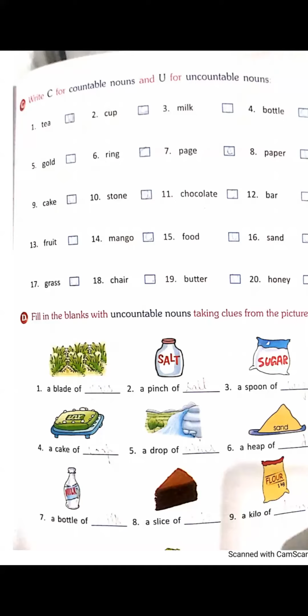Yes, next is ring. Ring. This is countable or uncountable? Excuse me, ma'am. Yes, Prashant. What will be the answer for gold? Uncountable. Okay ma'am. Next is ring. Harpreet. Ma'am, countable. Very good.